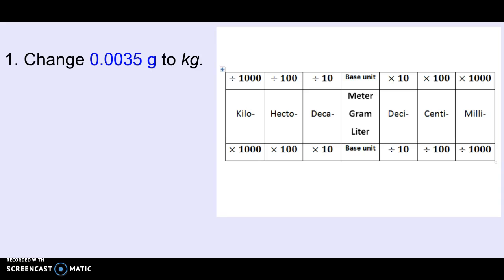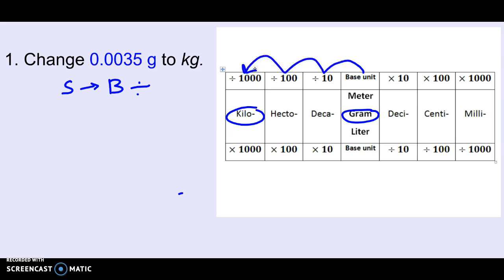We're going from grams to kilograms. So we're going to go from smaller to bigger. Smaller to bigger means we have to divide. And the question is dividing by how much? So if we start at gram, and we are going to kilogram, we're going to be going over 1, 2, 3, which means we're dividing by 1,000. You're basically just adding the 3 zeros for the 3 places, and the nice thing as well is that means you're only moving your decimal point 3 places.